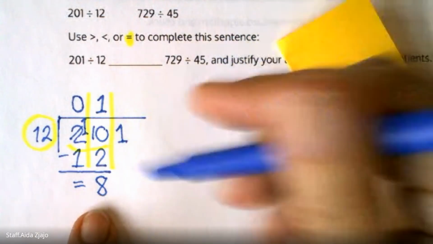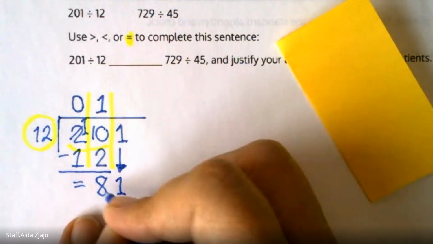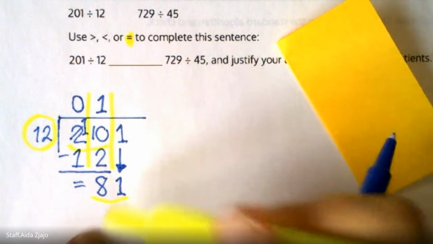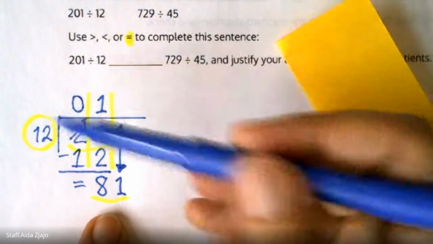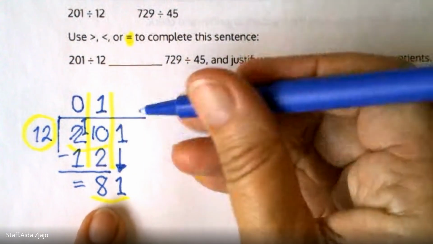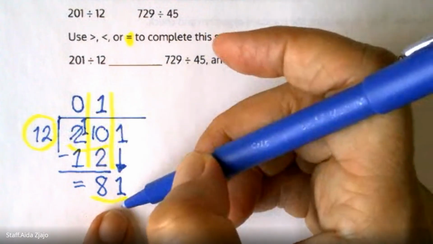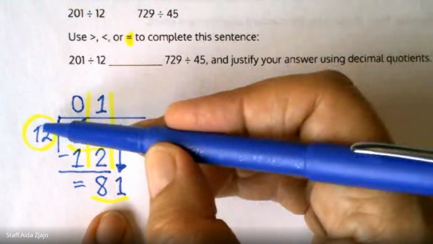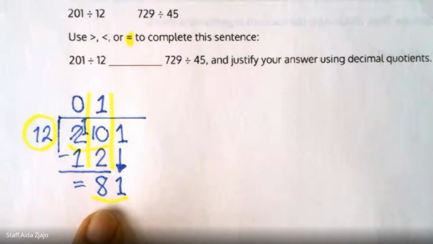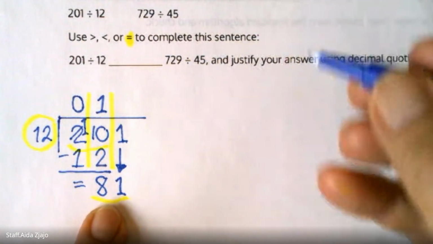Now you're going to bring down the last digit, which is ones. So now 8 tens and 1 is 81 ones. So when you think that way, how many groups of 12 are in 81? If you don't know, you can guess 7. You can think 7 times 2 is 14, remember 1, 7 times 1 is 7, so it would be 84. So 7 doesn't work. So maybe 6 could work, and then you can try that.